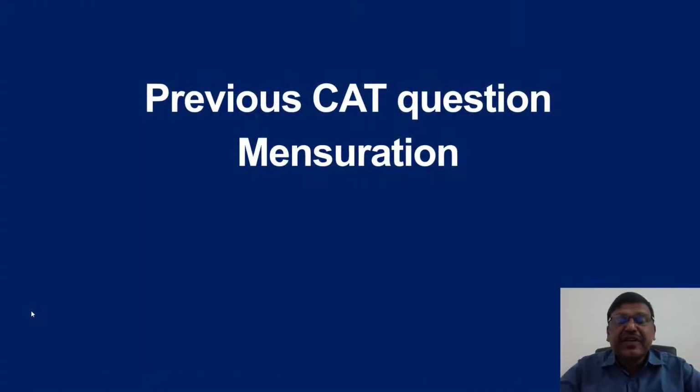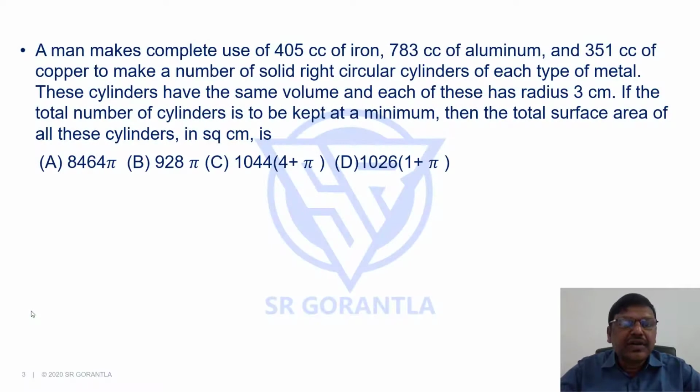In this session, we will discuss a previous CAT question, a question on mensuration. Here comes the question. Can you please pause the video, read the question, make an attempt and then continue watching this. Right. Students, the question says a man makes a complete use of 405 cc of iron.